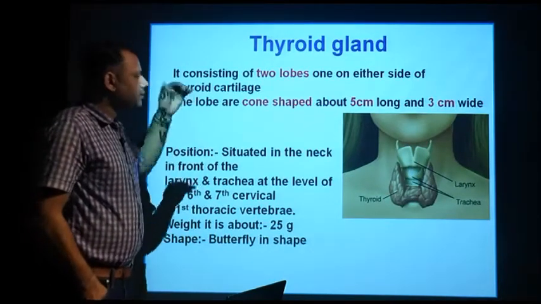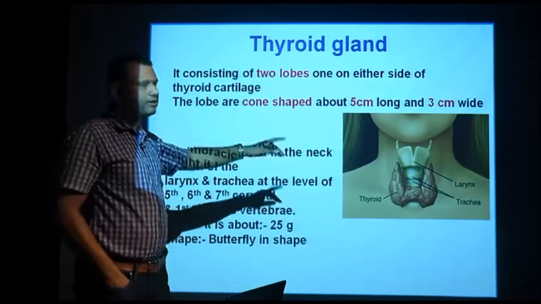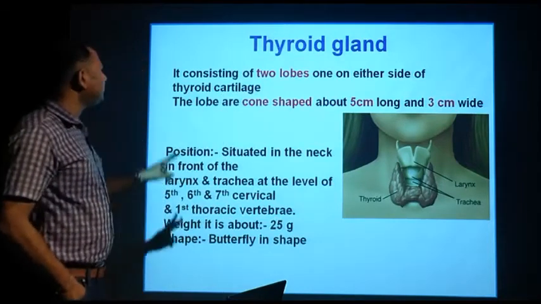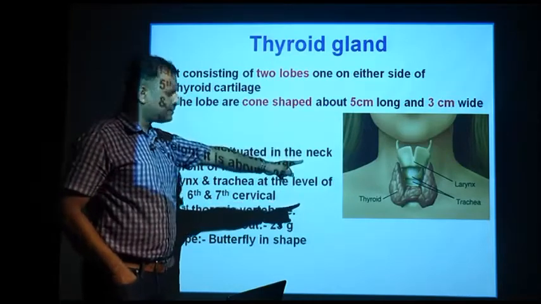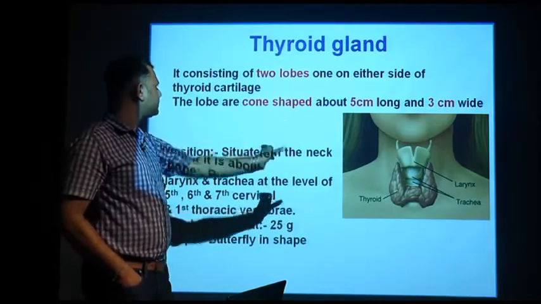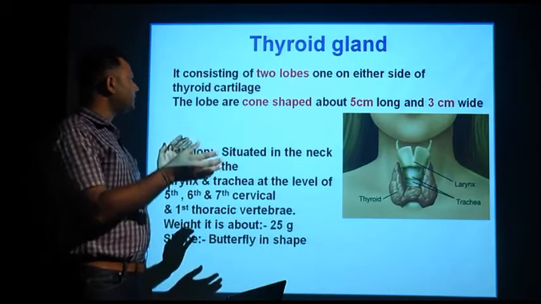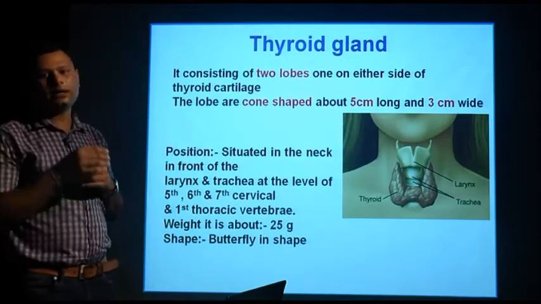Next, coming from the head region up to the neck region, the first gland we meet is the thyroid gland. It consists of two lobes, one on either side of the thyroid cartilage. You can see from the diagram, it is present just near the neck. The lobes are cone shaped, about 5 centimeter in length and 3 centimeter in width.